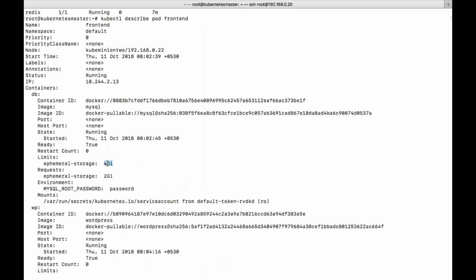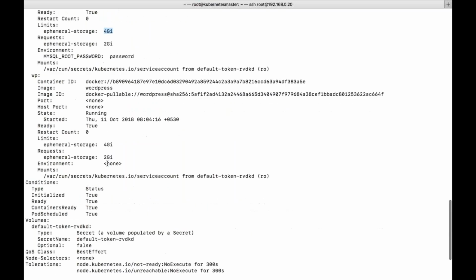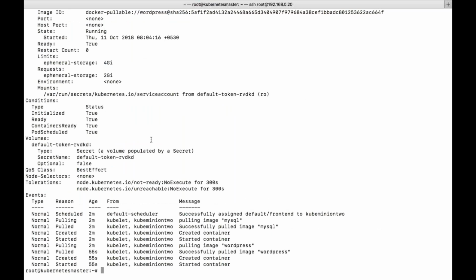For this container we have requested 2 GB, and if required it will go up to a max of 4 GB. If it crosses more than that, your pod will fail and go into an out of memory state. That is one thing we need to remember, and these are the event logs which we have.